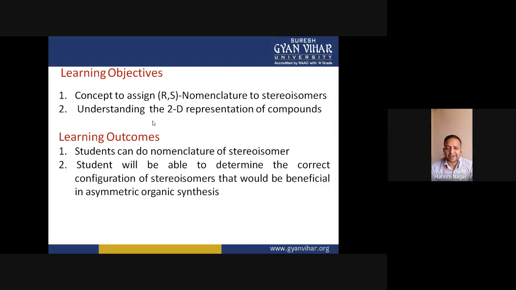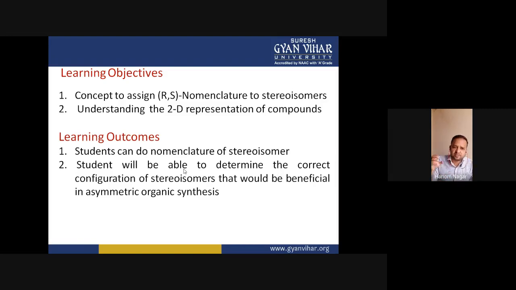And the student would be able to determine the correct configuration of a stereoisomer, which would be beneficial in asymmetric organic synthesis, because asymmetric organic synthesis is very important in various industries like pharmaceutical, agriculture, food industries, etc., as well as in academics. In asymmetric synthesis we design special asymmetric compounds or isomers, which are useful to prepare drugs used in very serious or critical diseases.